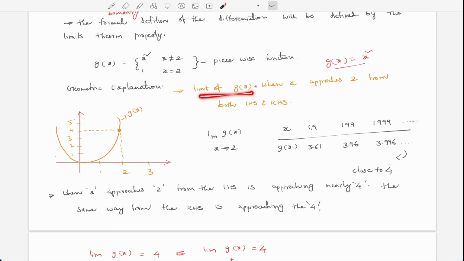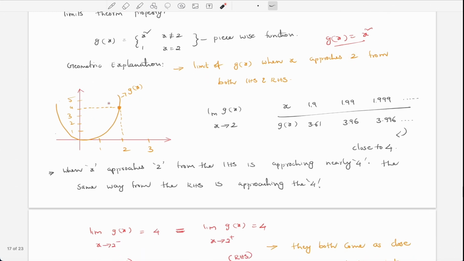So the limit of g of x when x approaches 2 means it is approaching, coming from 1.9 and 1.99, closely approaching 2, from both LHS and RHS. From LHS it is 1.9, 1.99 and so on. From RHS it will be 2.1, 2.11, 2.111 and so on. So it is approaching as close as possible to 2.